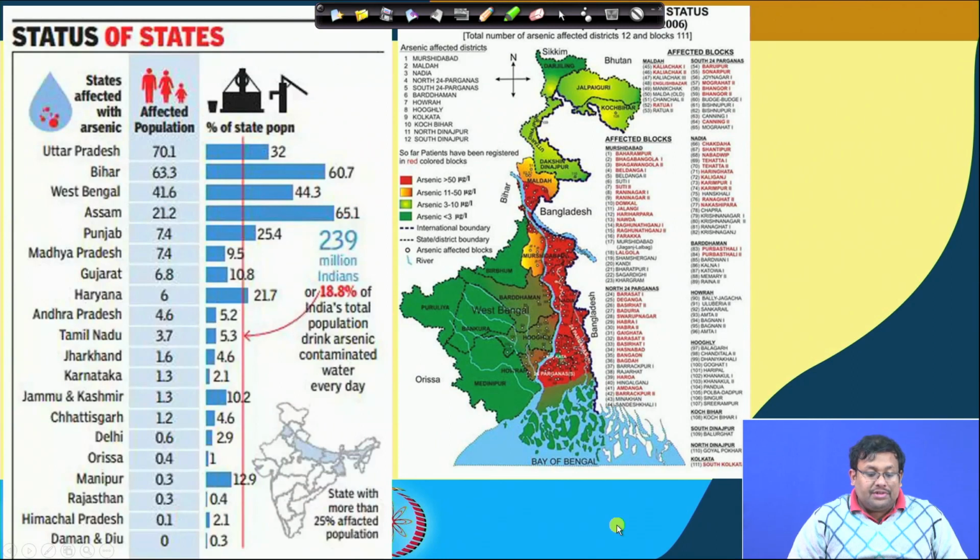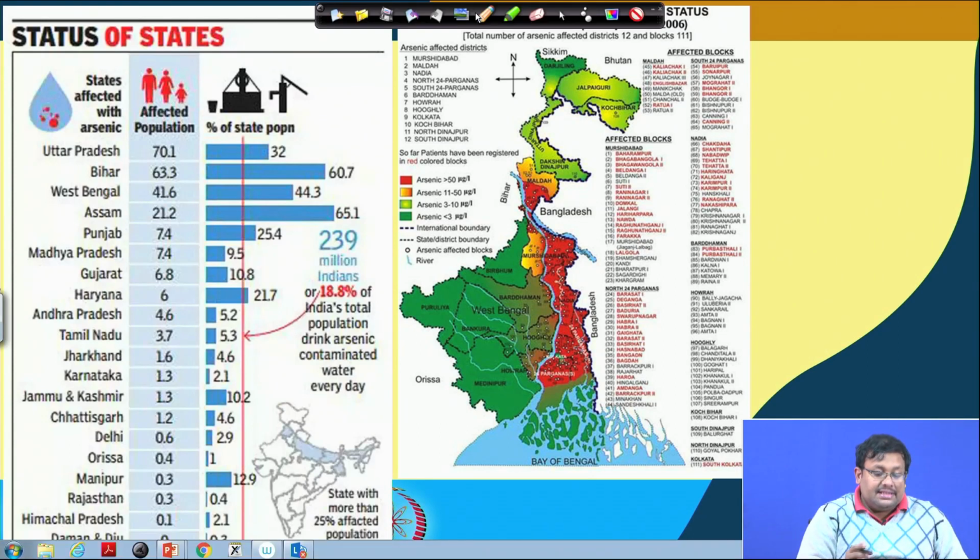If we move ahead, we will see the status of different states as far as arsenic contamination is concerned. You can see the major states affected by groundwater arsenic contamination are Bihar, West Bengal, Assam, and some amount in Uttar Pradesh also.